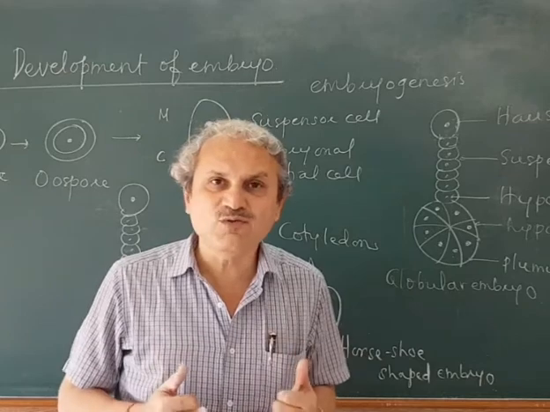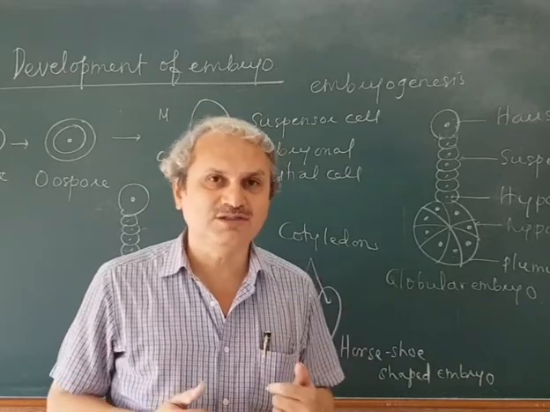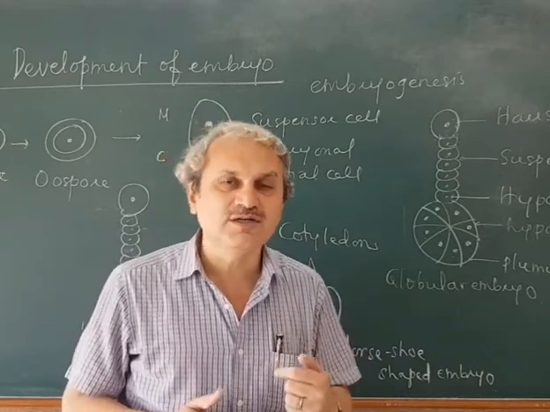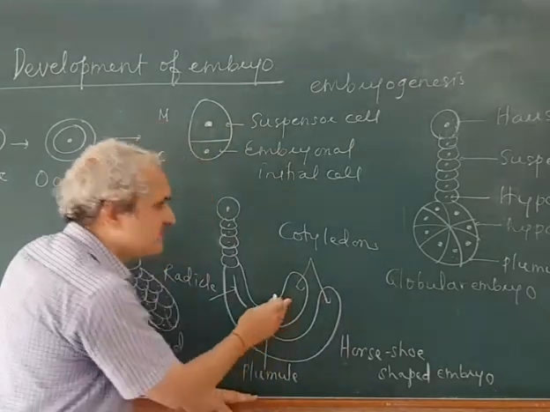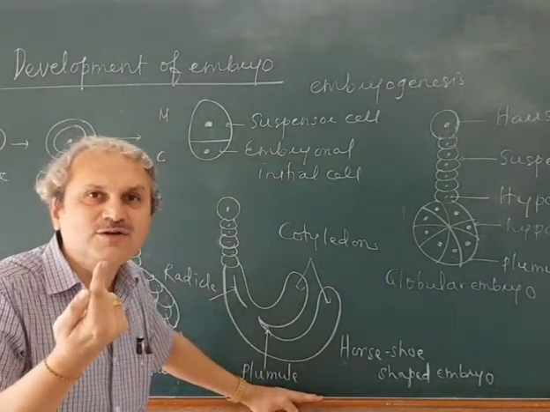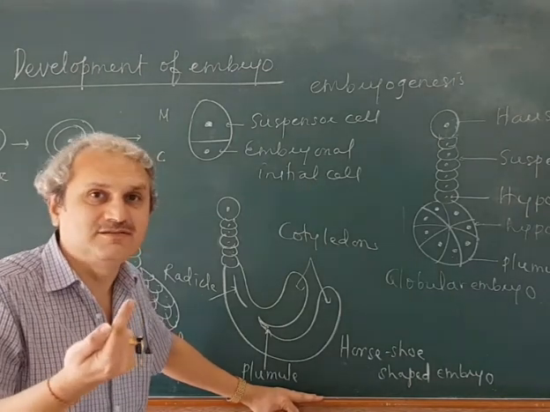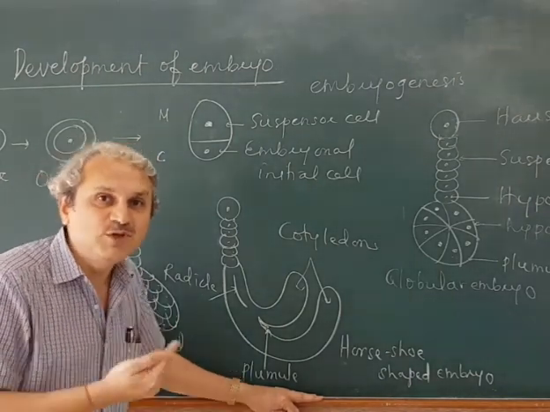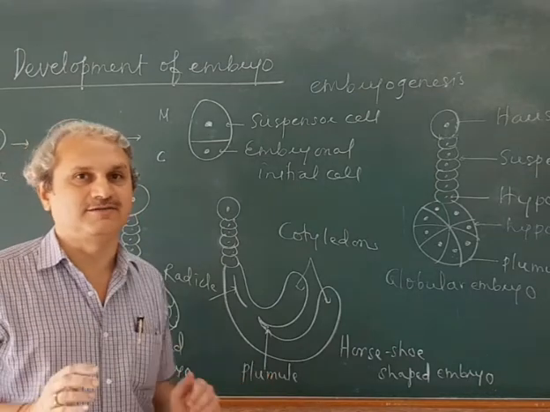The difference is what? In monocot, there is a single cotyledon, and this single cotyledon is terminal, whereas the plumule is lateral.